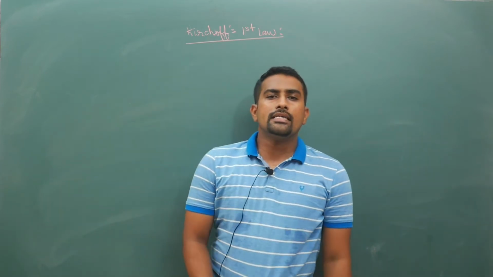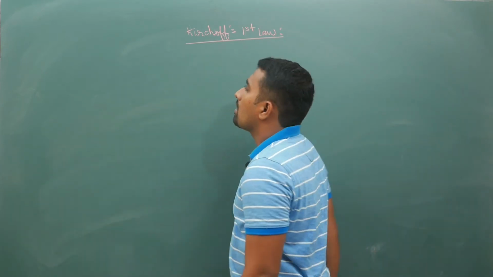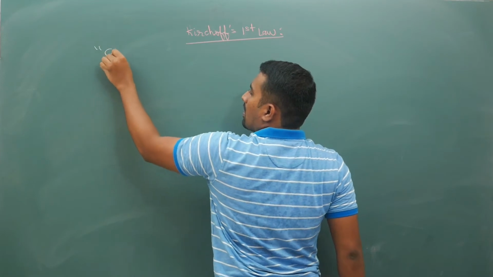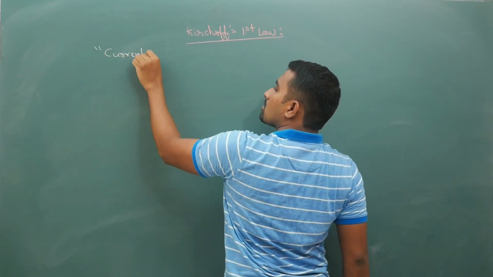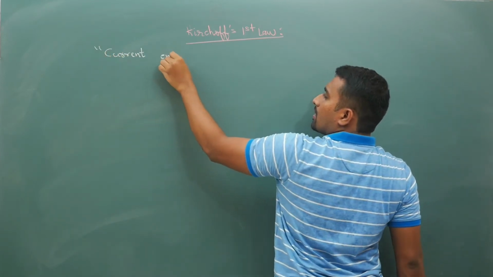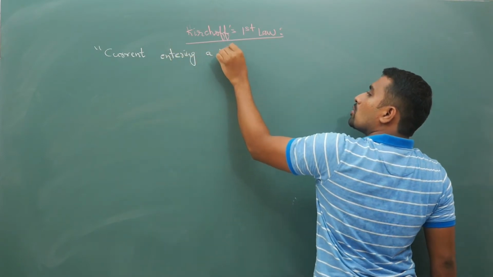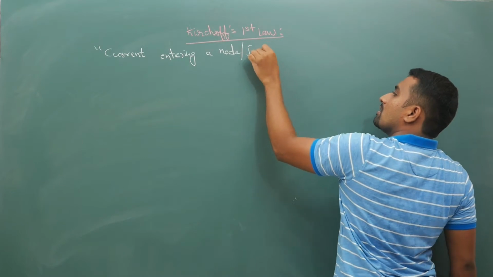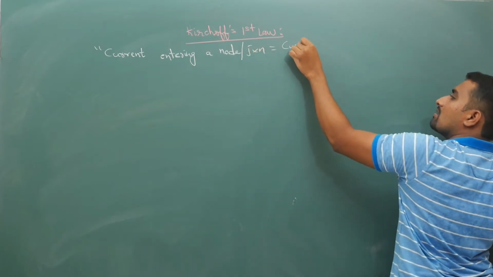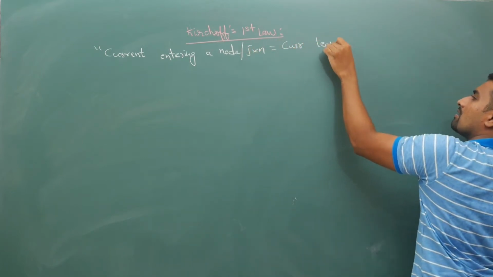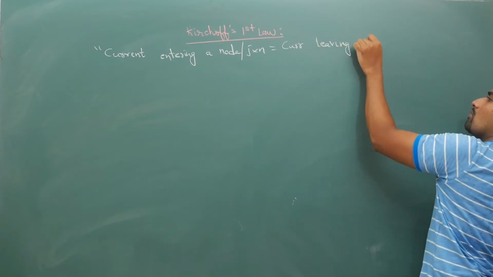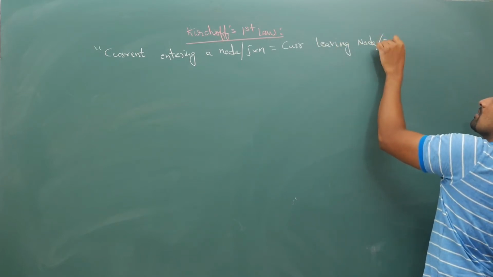So what it says is, current entering a node. I have written the statement previously also clearly, but I will write once again. Current entering a node or junction is equal to current leaving the node or junction. So what is the statement?